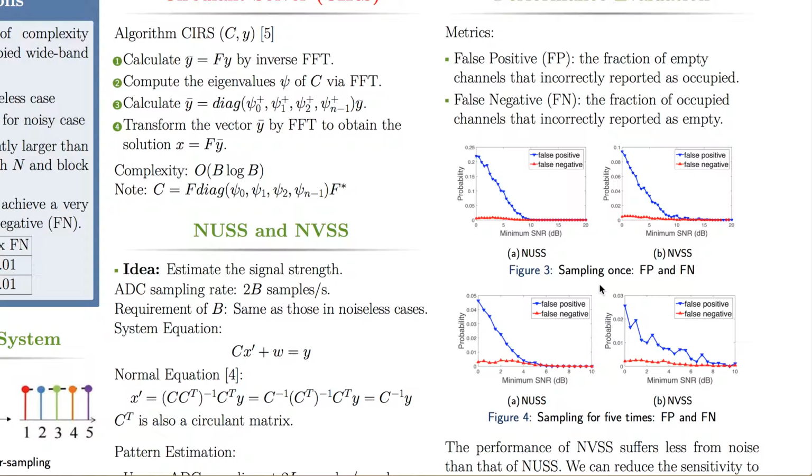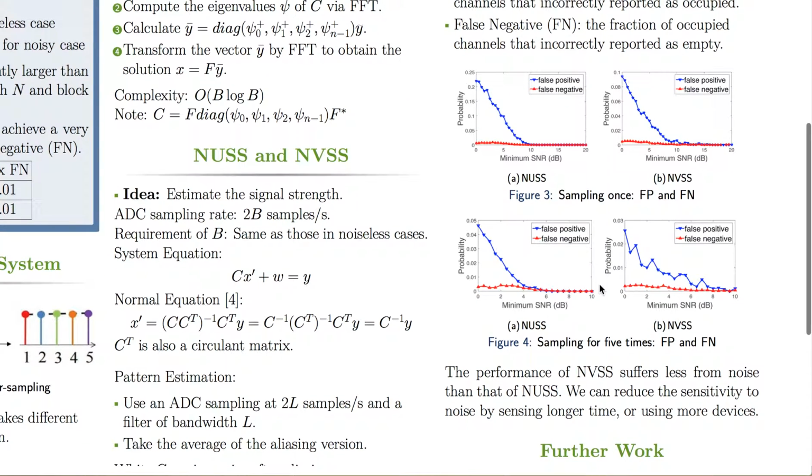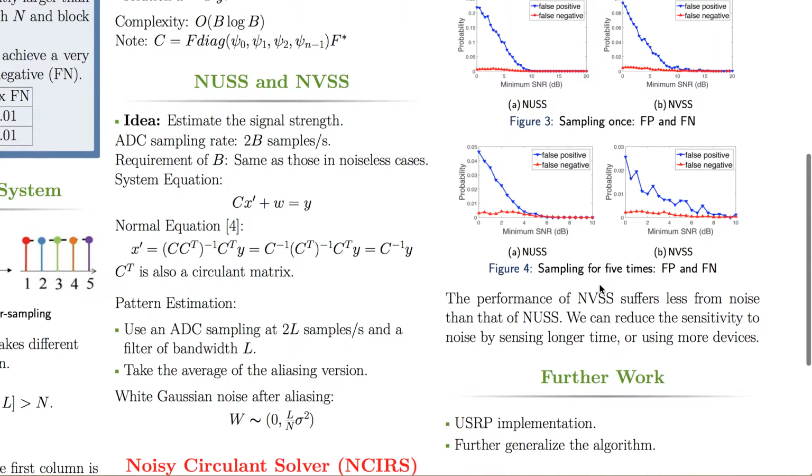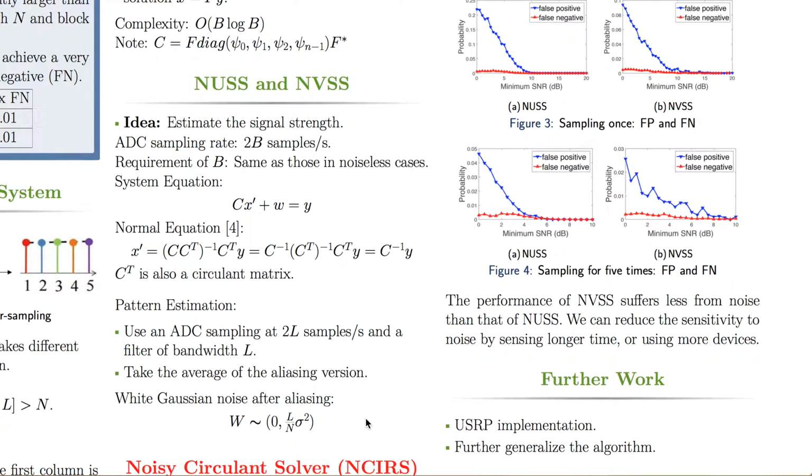But we can see also from the first graph that in low SNR cases, our algorithm does not work that well. So we take a further step to improve the performance. We found two possible ways to reduce the impact of noise. As we can see before, the average of multiple estimations can reduce the power of noise. So, if we estimate the channel power multiple times, we can also reduce the impact of noise.